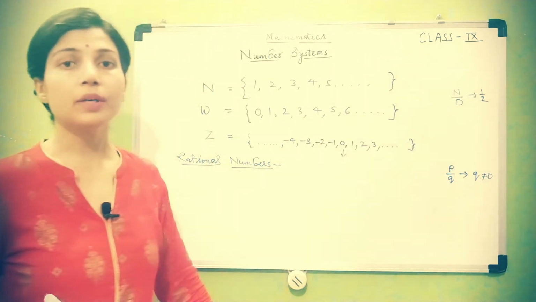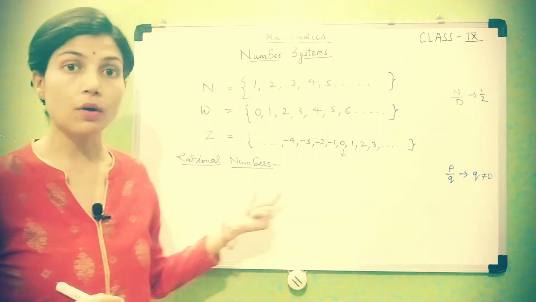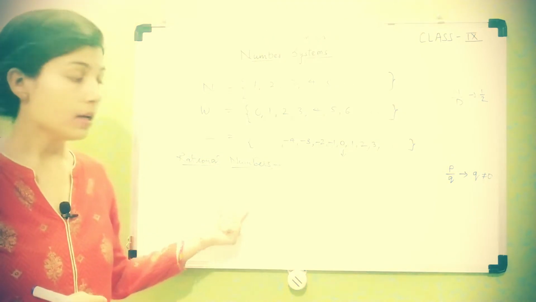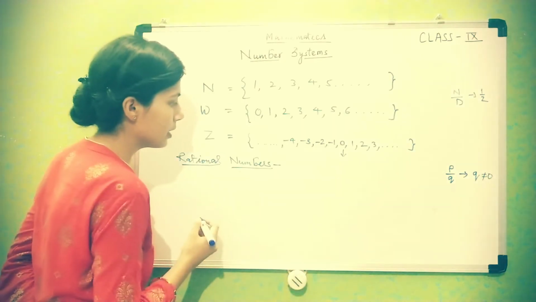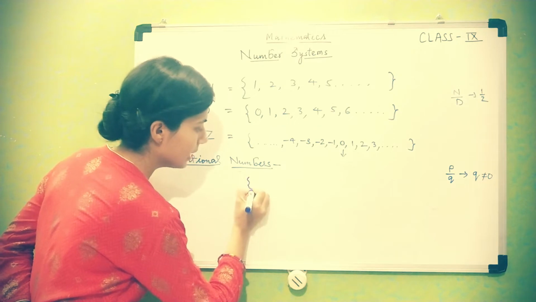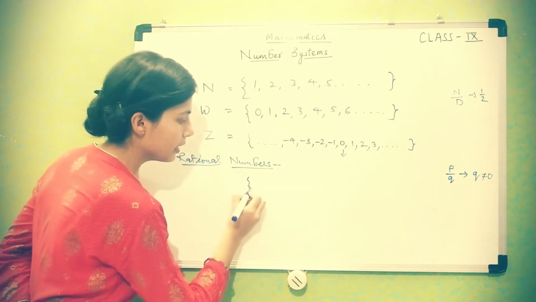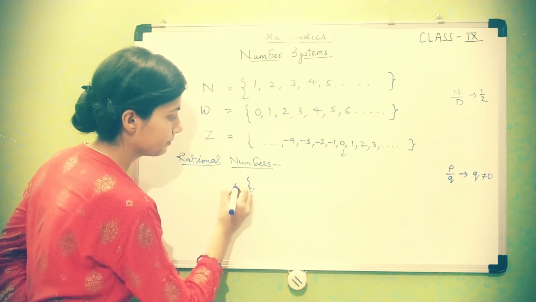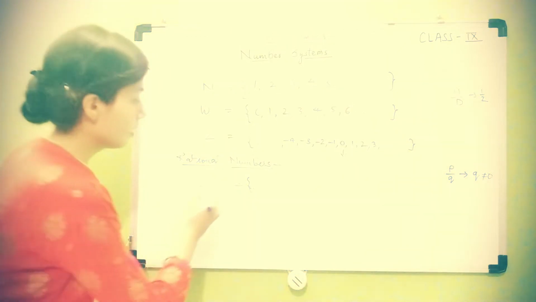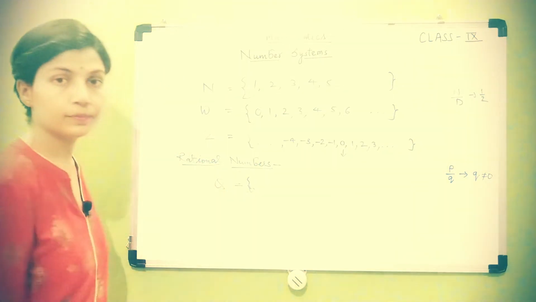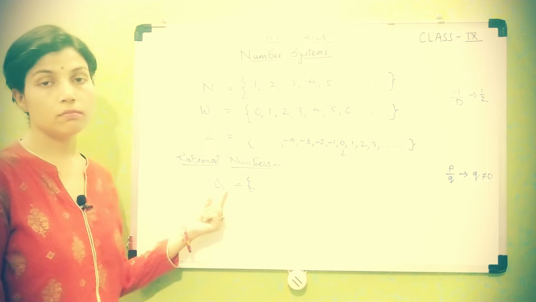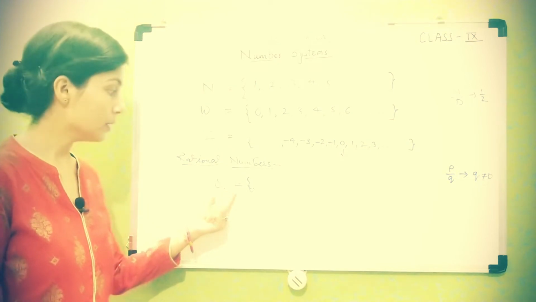The denominator should never be 0 in the case of a rational number. Okay, so there are many examples of rational numbers, and these are represented by capital Q. Capital Q is the rational number collection.